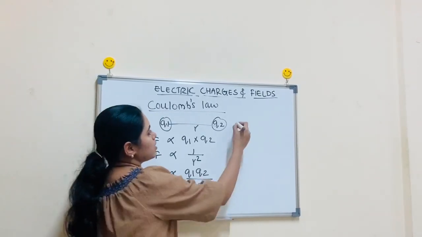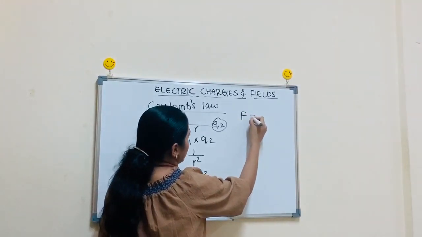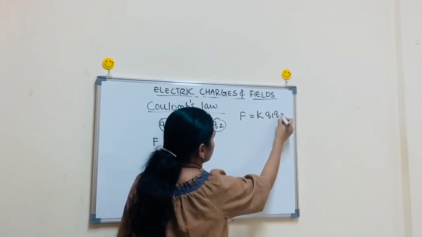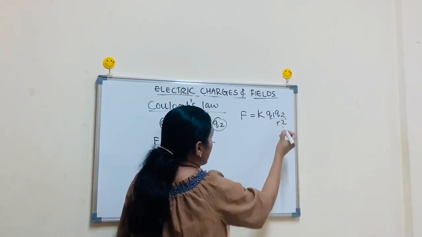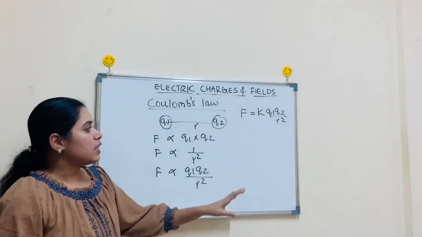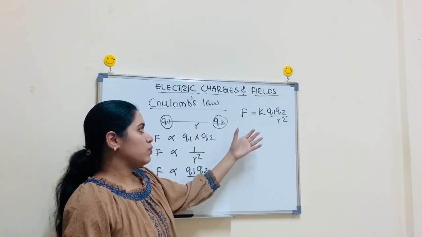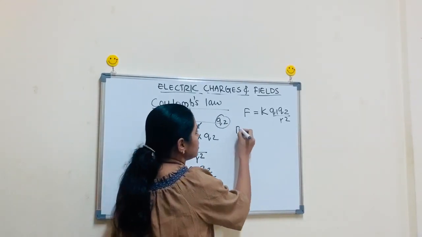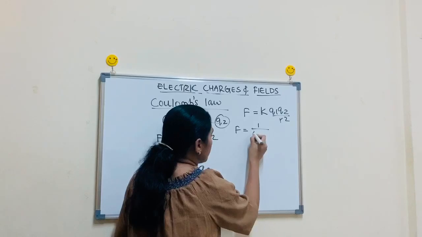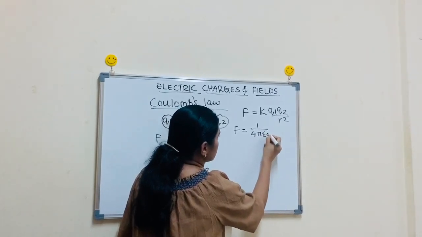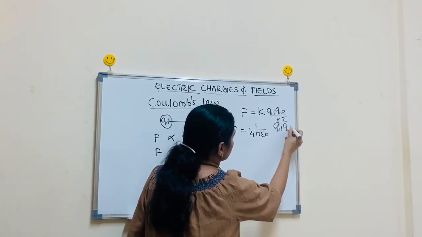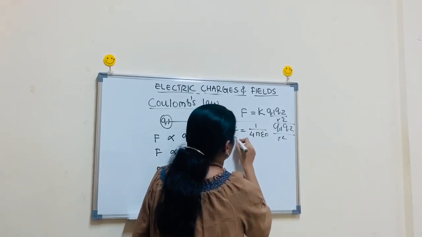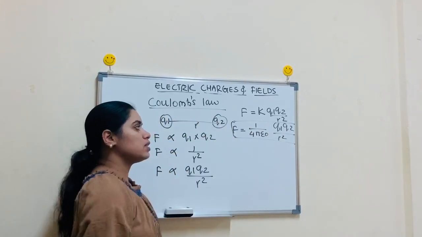Now we want to change this proportionality into an equation by a constant. Here we introduce a constant k, so we can write F = k Q1 Q2 divided by r square. This is the basic form of Coulomb's law. Now we use another form of the constant, 1 by 4 pi epsilon 0, so F = 1/(4 pi epsilon 0) Q1 Q2 divided by r square. This is the basic equation for force between two charges by Coulomb's law.